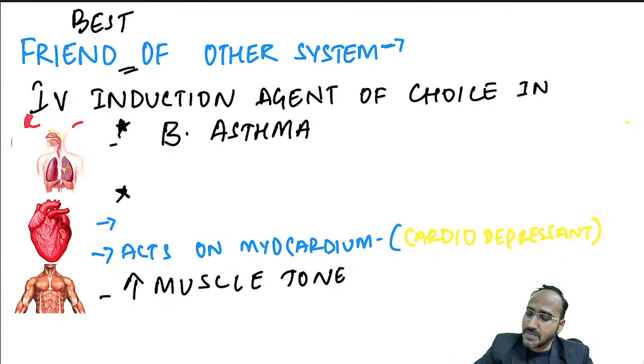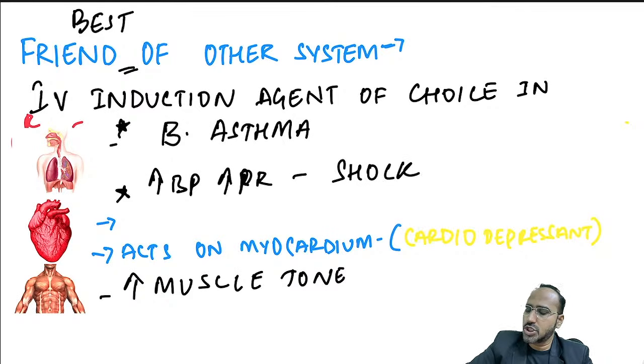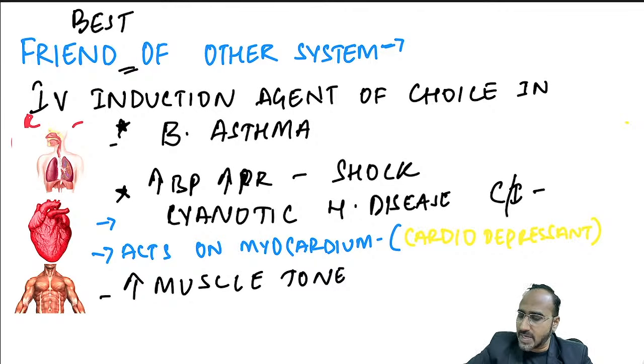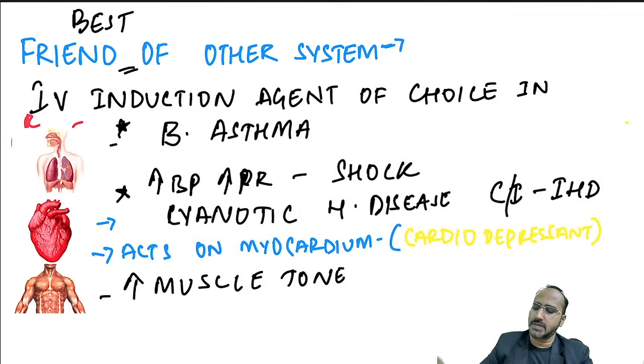Next, remember, ketamine is a best friend of the cardiovascular system. So ketamine increases the BP and pulse rate, hence can be used as an IV induction agent of choice in shock. You can use ketamine. Apart from that, ketamine can be used for cyanotic heart disease. Cyanotic heart disease means tetralogy of Fallot. You can use ketamine, but it is contraindicated in ischemic heart disease. Why? Because it is increasing the BP and pulse rate.